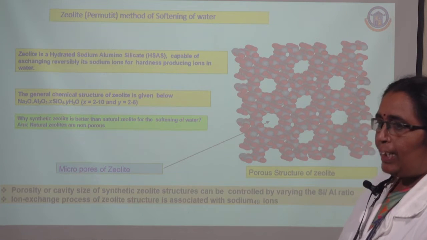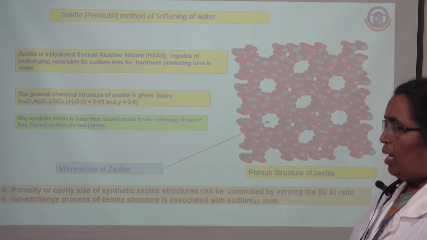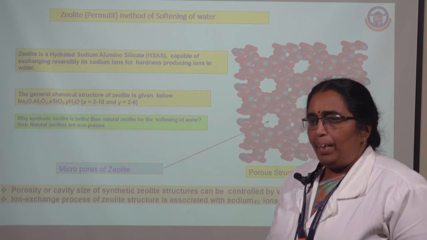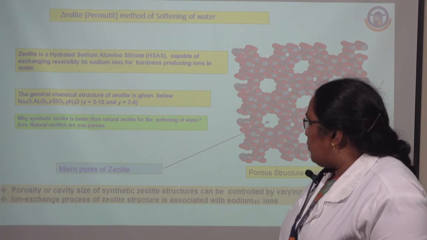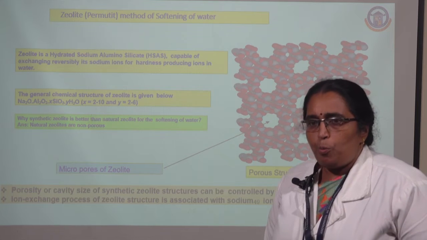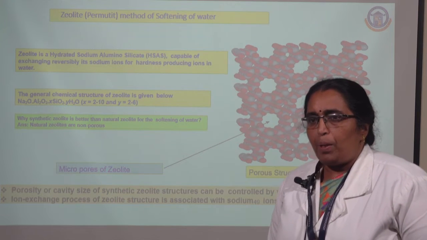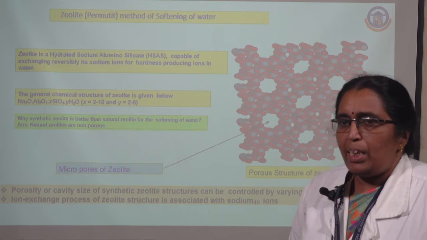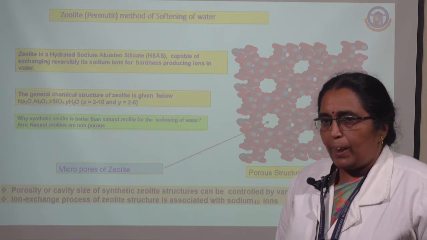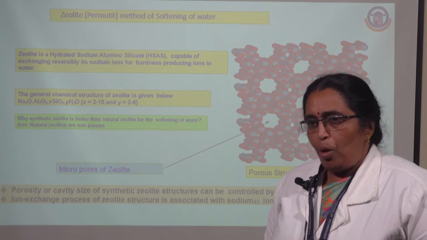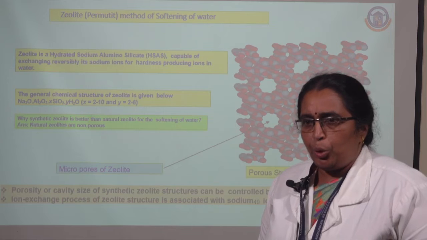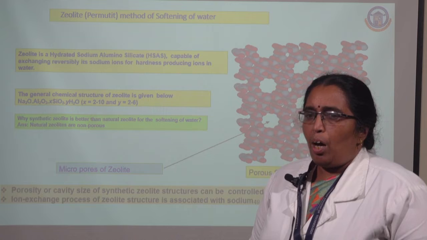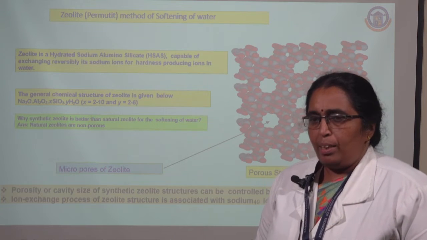Can you see that porous nature in the membrane? This cross-linked network which contains the pores, that is the micropores of the zeolite, is very useful for the removal of the hardness producing substances. The calcium and magnesium ions are mainly responsible for the hardness of water, and they also cause other problems like corrosion, caustic embrittlement, etc. So we have to remove the calcium and magnesium. This is our primary aim.